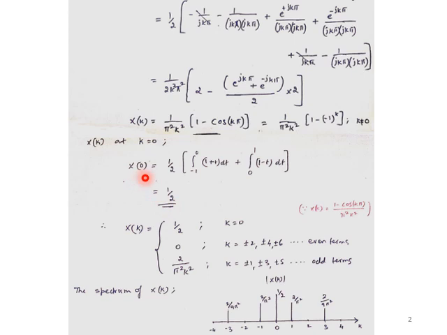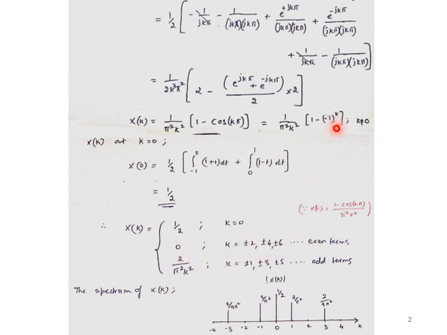So whenever k equal to 0, then X of k will be half itself. So X of k, final answer if I want to write it, X of k is equal to half when k equal to 0. With respect to the earlier equation X of k, when we have all even terms, that is either plus or minus 2, plus or minus 4, plus or minus 6, this term is going to be 0. So X of k will be 0 for k equal to even terms.